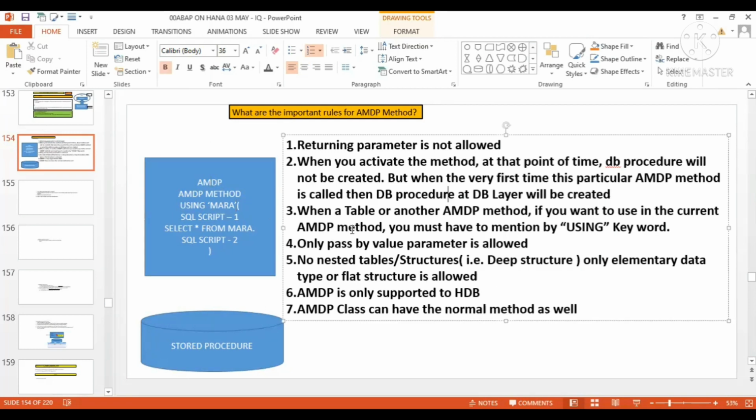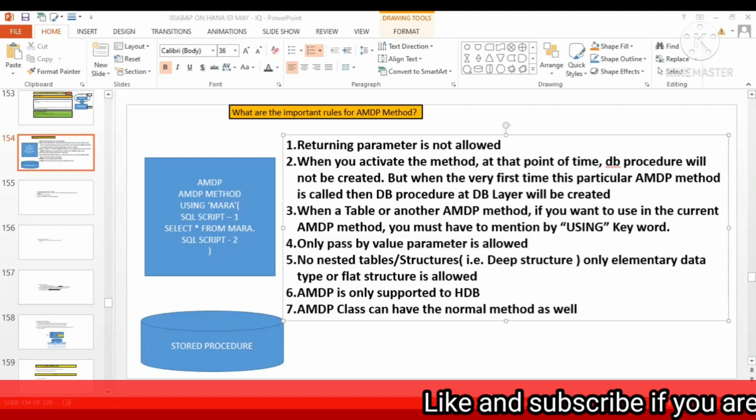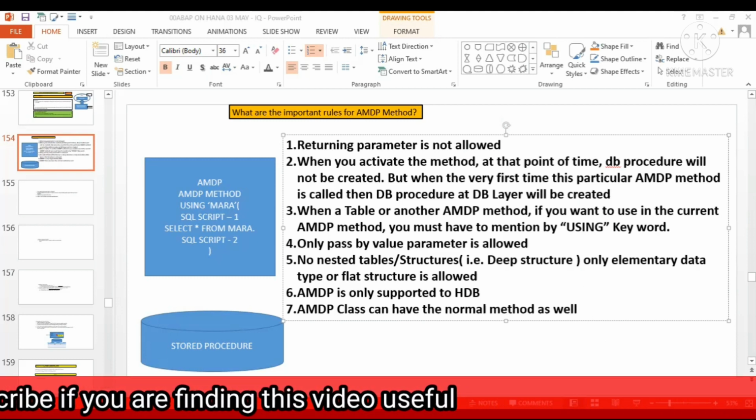So whether you want to call a table or another AMDP method in the current AMDP method, you must mention it by using the USING keyword. Another point: only pass by value parameter is allowed. Why only pass by value parameter is allowed? Who will give this answer? Adi is willing to give this answer. Let me unmute him. Yeah, Adi, go ahead.